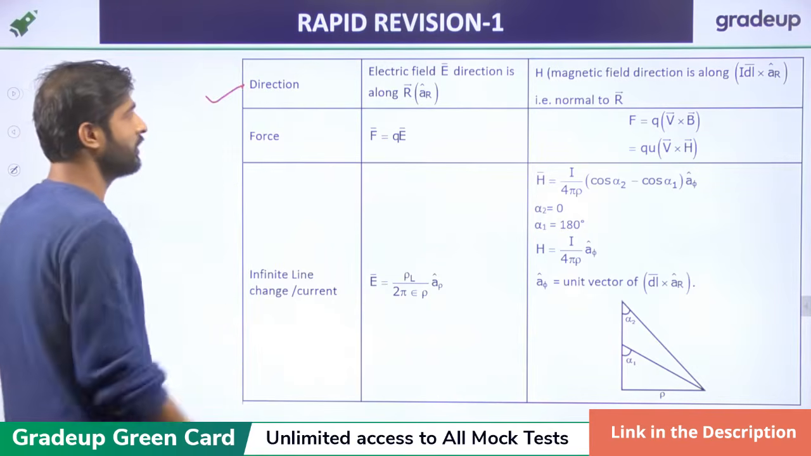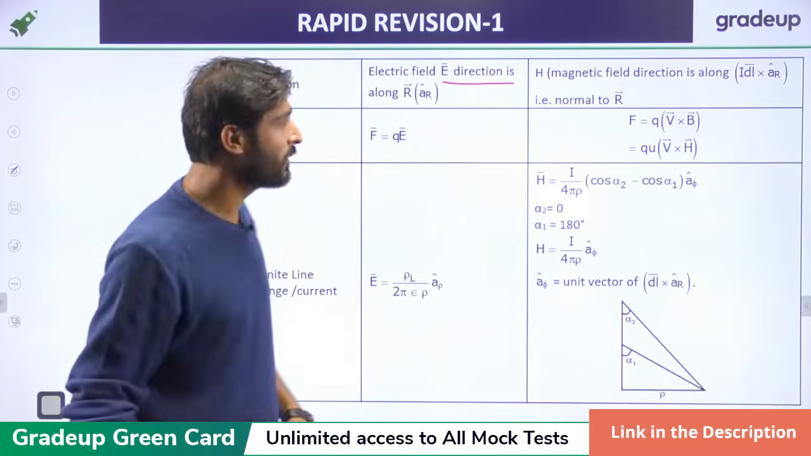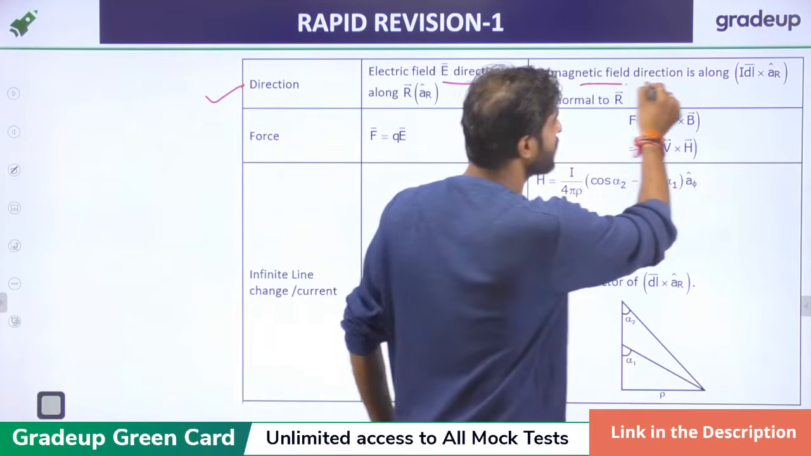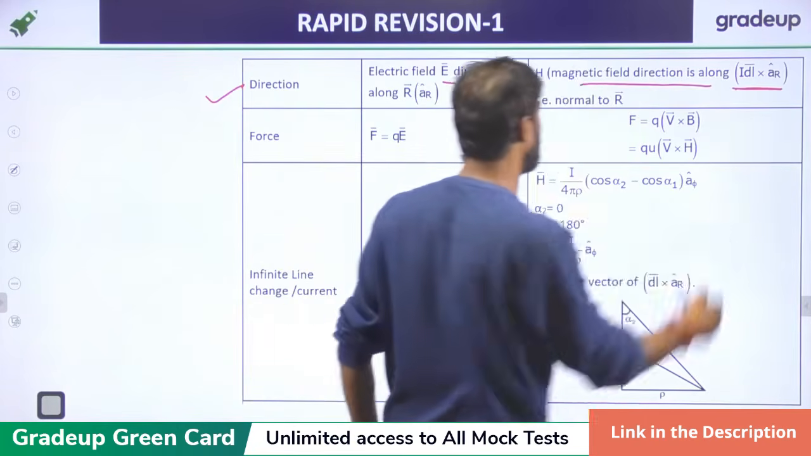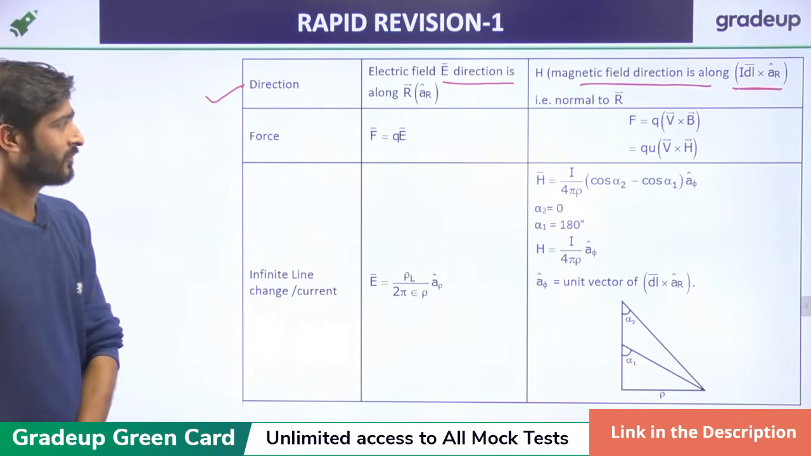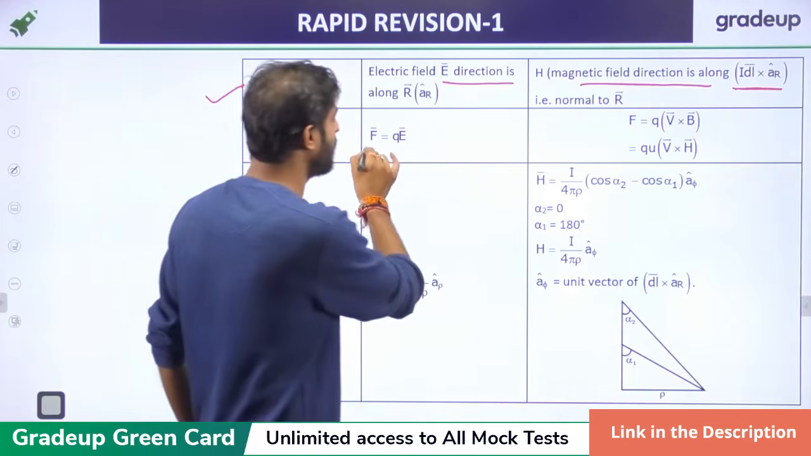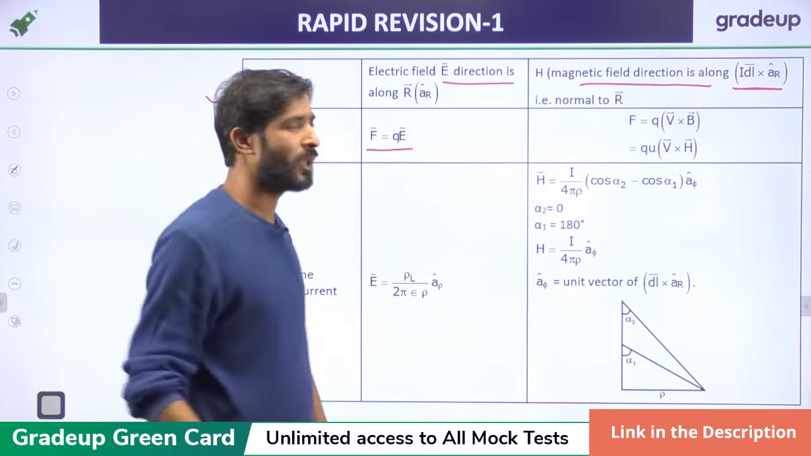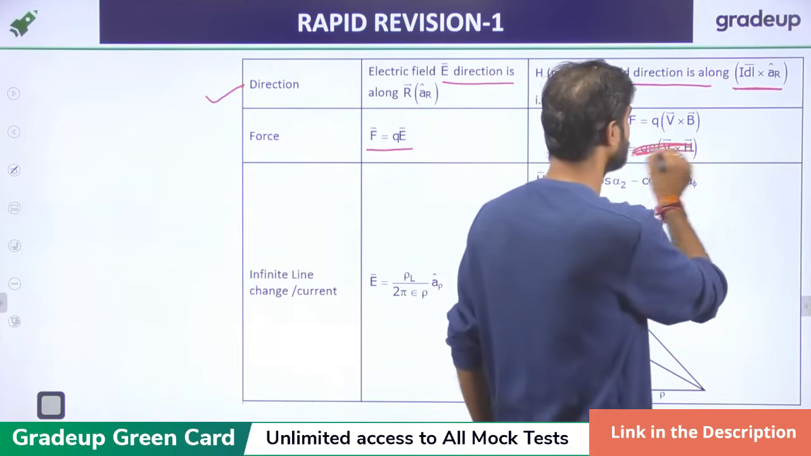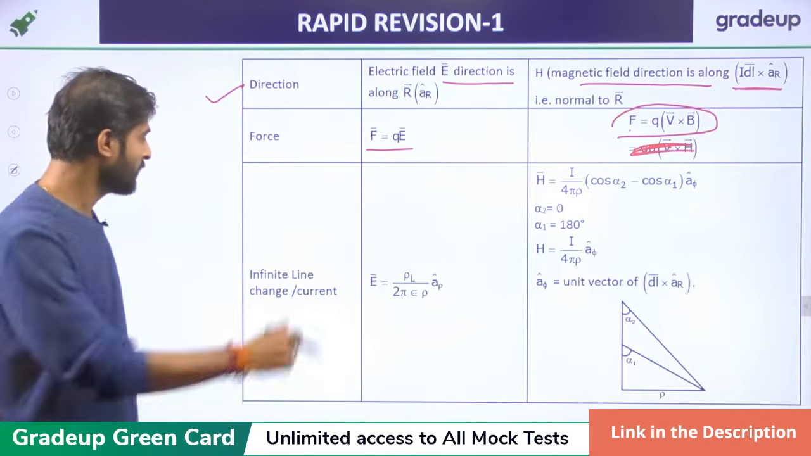Now direction. The electric field E direction is always radially outward, but the magnetic field H direction is along I dl cross aR, that is, normal to R. For the electric field, we can use F equal to QE. In the magnetic field, we use F equal to Q V cross B.